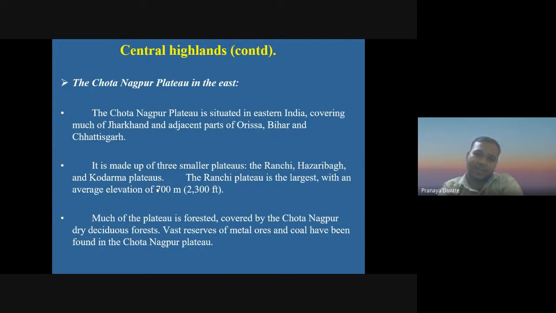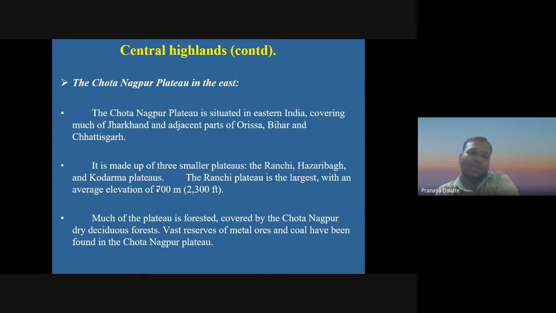Then we have the Central Highland. The Chota Nagpur Plateau in the east. The Chota Nagpur Plateau is situated in eastern India, covering much of Jharkhand and adjacent parts of Odisha, Bihar, and Chhattisgarh. It is made up of three smaller plateaus, the Ranchi, Hazaribagh, and Koderma plateaus. The plateau is the largest with an average elevation of 700 meters. Much of the plateau is forested, covered by the Chota Nagpur dry deciduous forest and vast reservoirs of metal ore.